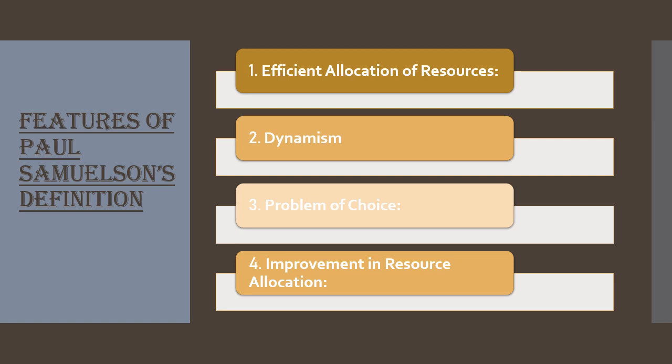So the third point is again the problem of choice. The greatest feature of Samuelson's definition is that it takes into account the problem of choice in a dynamic framework of economics, in the same way Robbins has also mentioned this. The last point is improvement in resource allocation. Economics analyzes the cost and benefit of improving the pattern of resource allocation, and improvement of resource allocation and better distributive justice are synonymous with economic development.